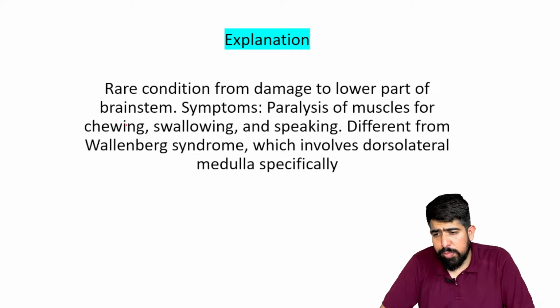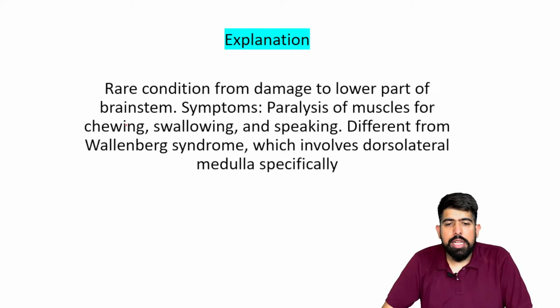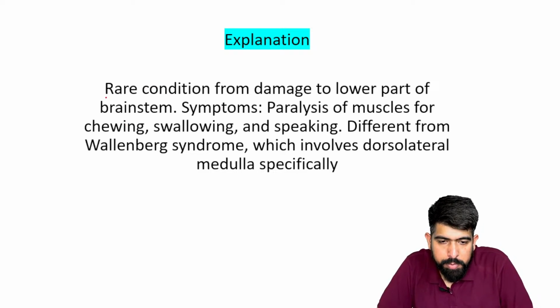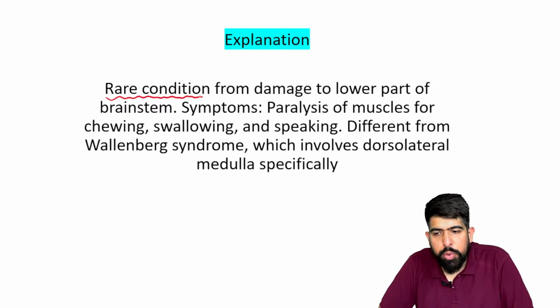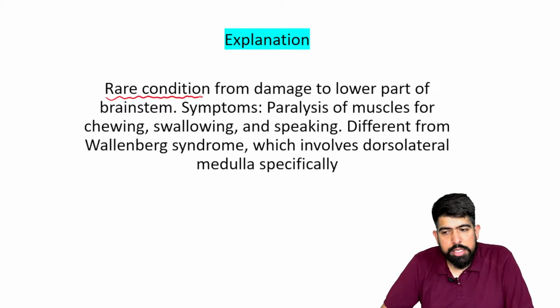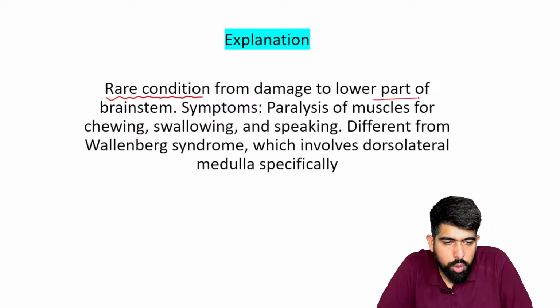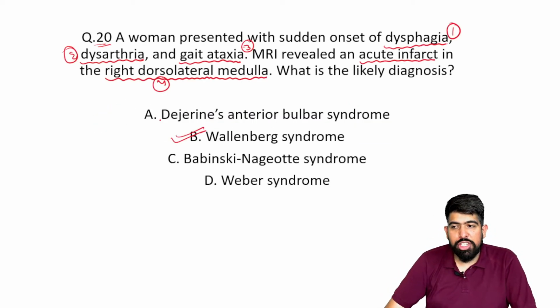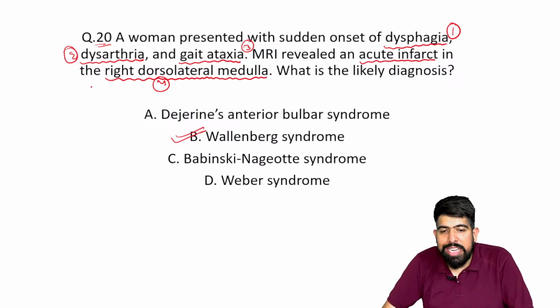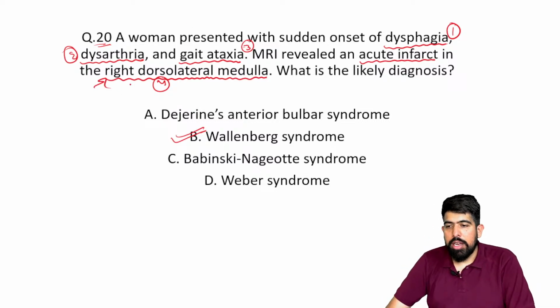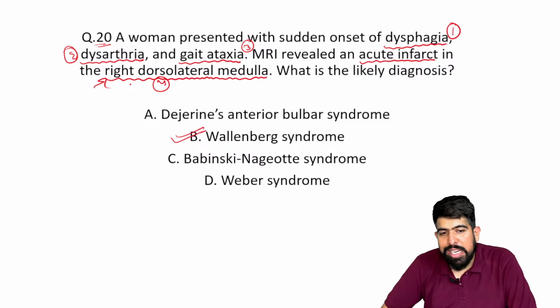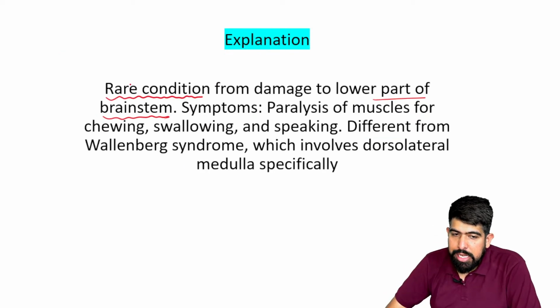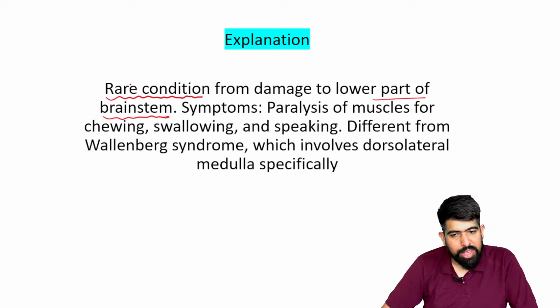What is Wallenberg syndrome? Let's talk about the syndrome. This is a rare condition, resulting from damage to the lower part of the brainstem. As you now understand, the clinical MCQ mentioned the right dorsal medulla, which gets affected due to the acute infarct. And it is the lower part of the brainstem, right?